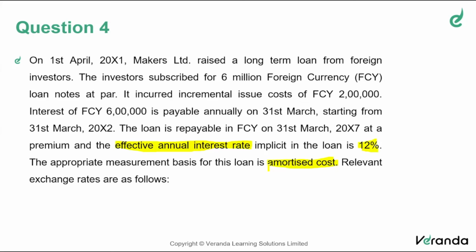So a knowledge in Ind AS 109 is very much essential in order to solve this problem, coupled with Ind AS 21 as regards changes in forex rates. So this is again a problem, combining two standards. But primarily the standard is based on Ind AS 21 only.